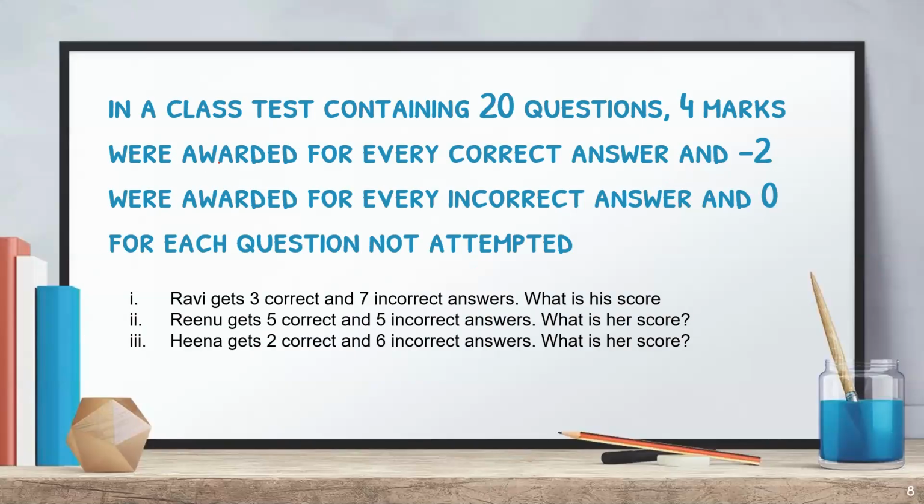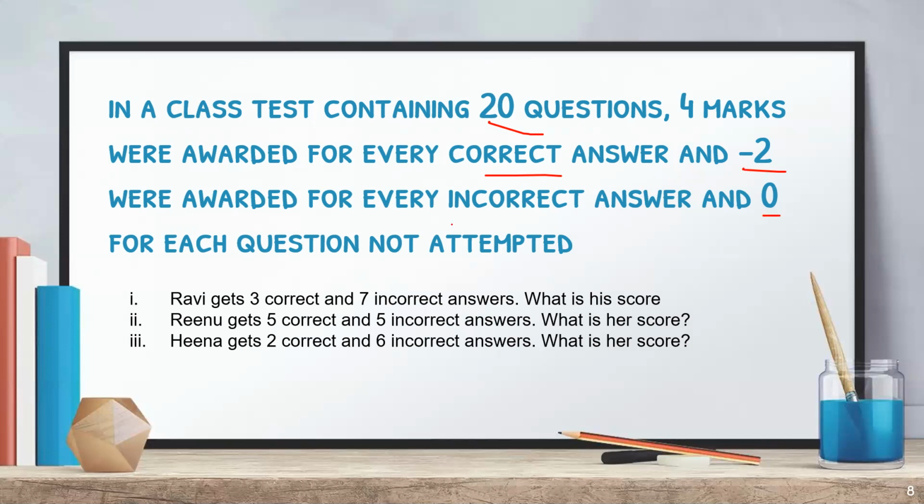Okay. So in a class test containing 20 questions, this question is very important. So pay attention here. In a class test containing 20 questions, ठीक है, एक टेस्ट में 20 questions are there. 4 marks are awarded for every correct answer. हर correct answer के लिए the person has got 4 marks, and for every incorrect answer the person has got minus 2 marks.